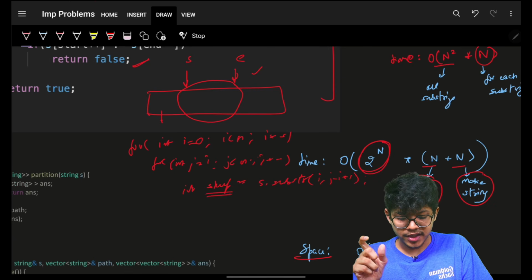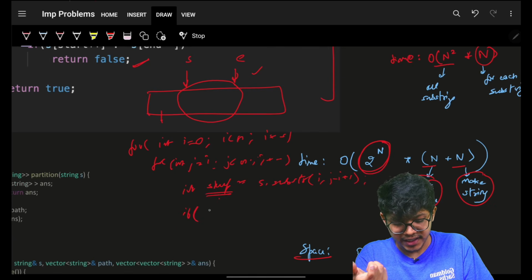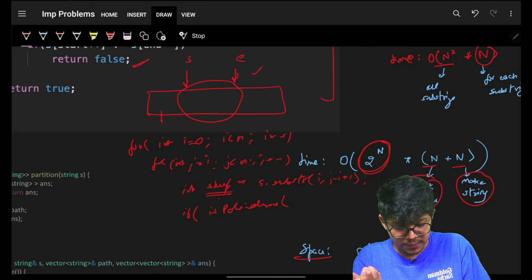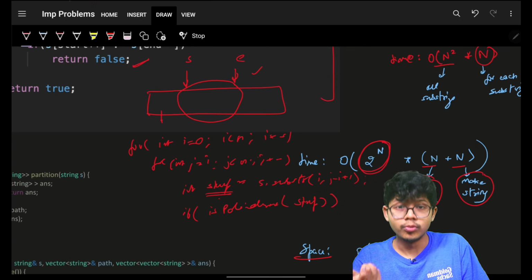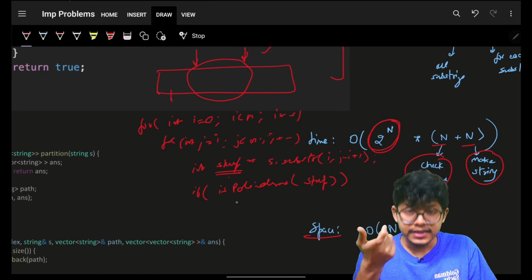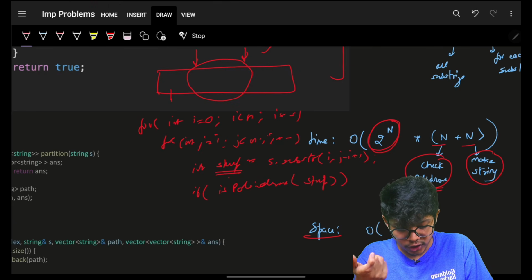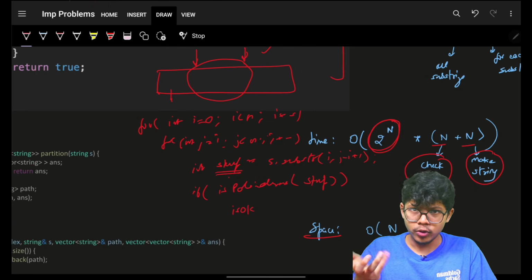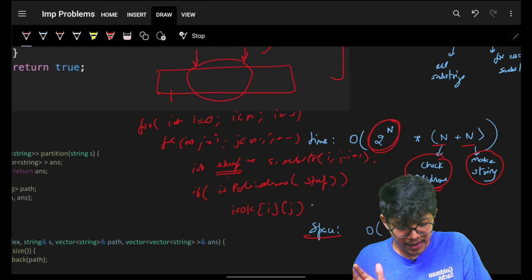This is the current substring. Now you will just simply check if this is a palindrome or not. If yes, then you will simply maintain a check, like is palindrome i to j is equal to true.